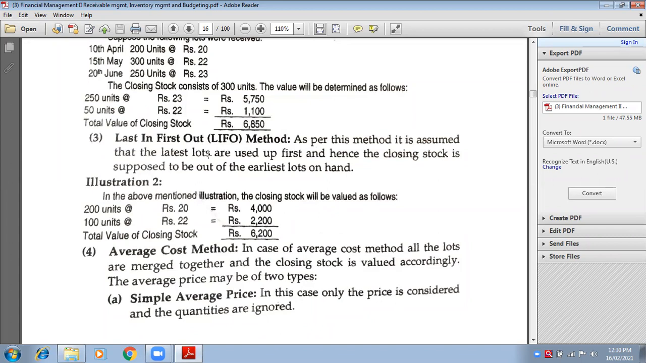Means first you have to sell the latest stock. Latest means the goods that are produced late, newly produced goods, the goods that are produced recently. Okay, so those goods are to be sold in the market first, and then whatever goods are left are to be sold in the market. So the priority is given to the goods that are recent in nature, that are newly produced.